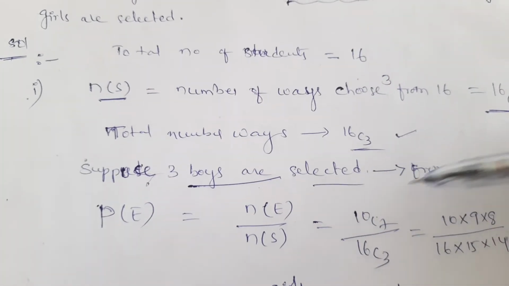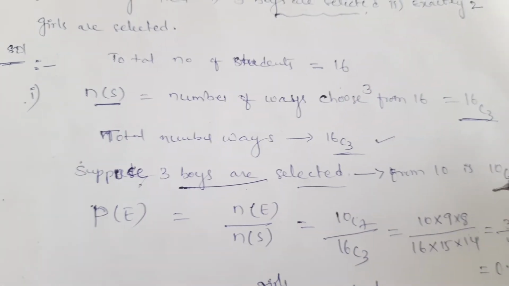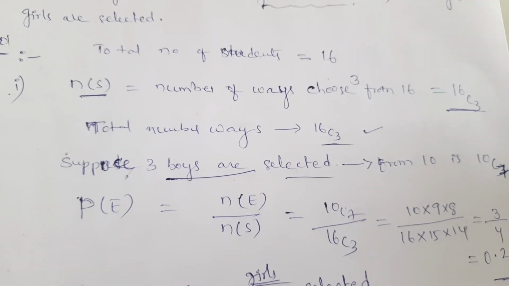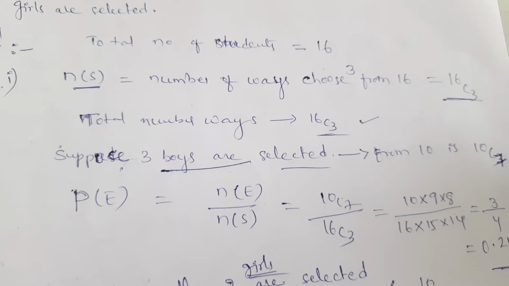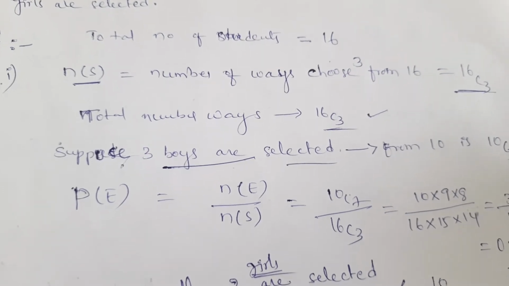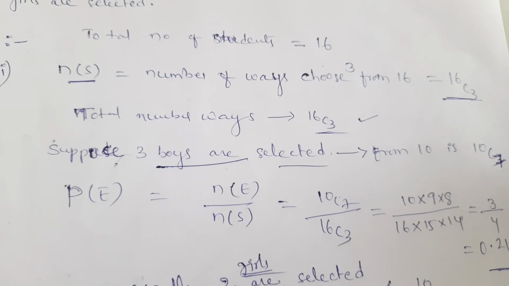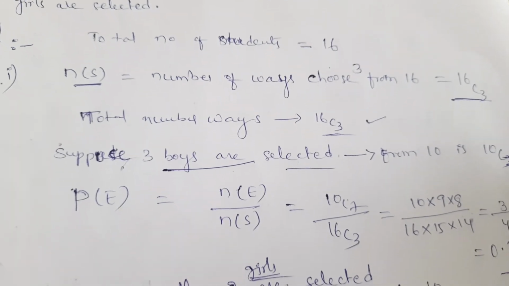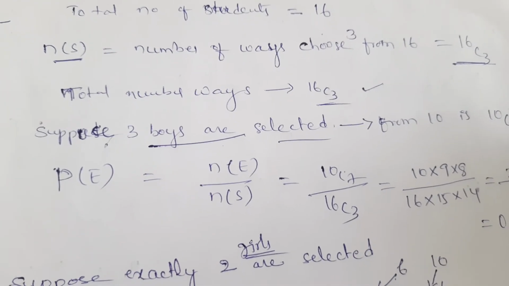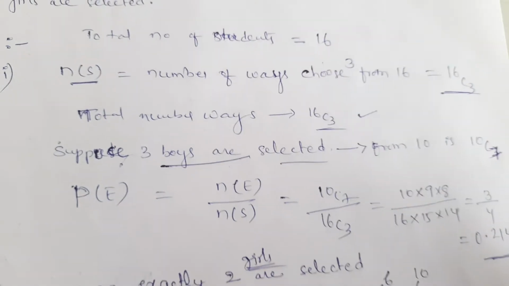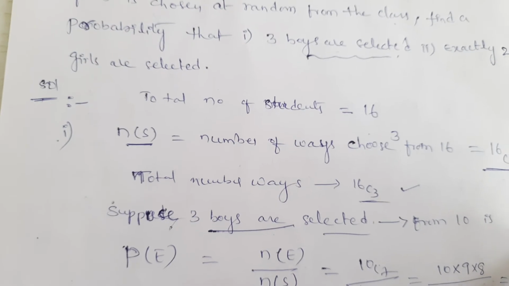Suppose 3 boys are selected from 10, that is 10C3.